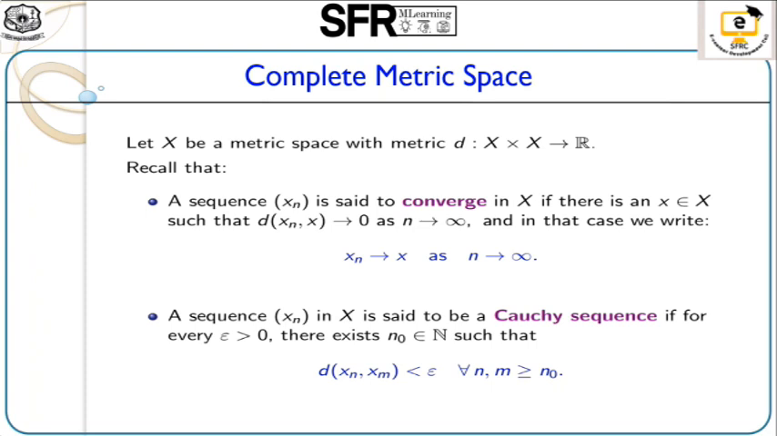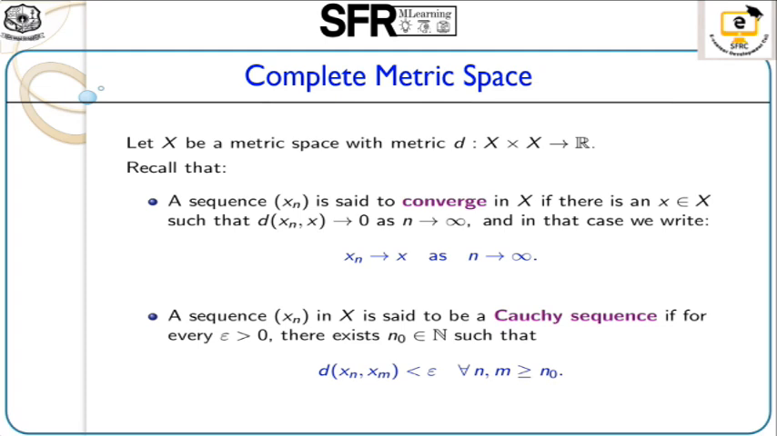First of all, we recall some basic definitions. First, we take a metric space X. We define d from X cross X to R. d is a metric means d satisfies the basic four conditions. The first definition is convergent. A sequence xn is said to converge in X if there is a small x, an element from X, such that the distance between xn comma x tends to 0 as n tends to infinity. So we write xn tends to x as n tends to infinity.